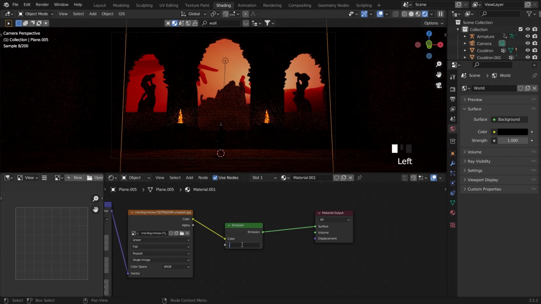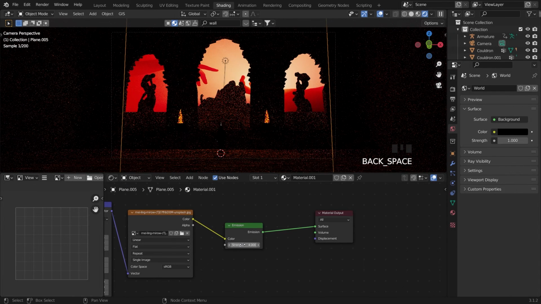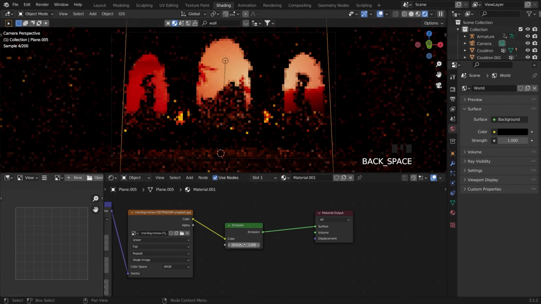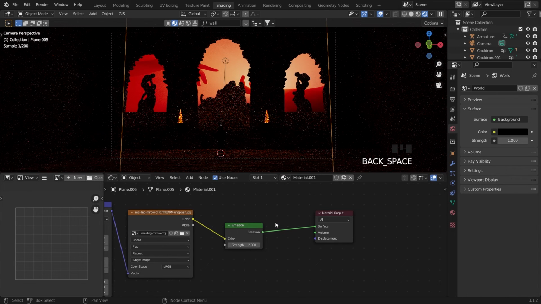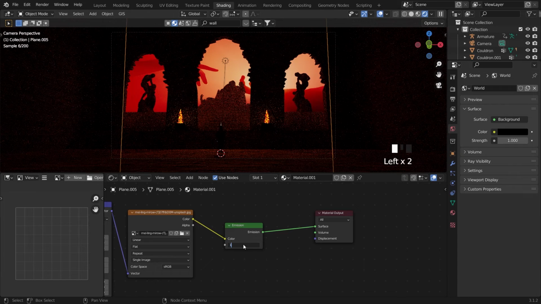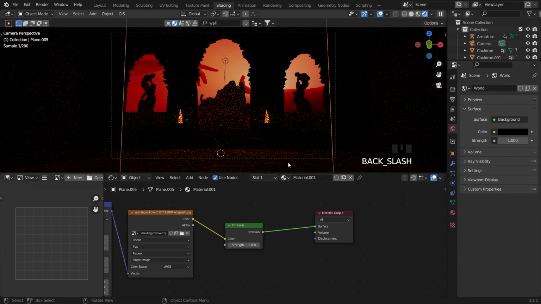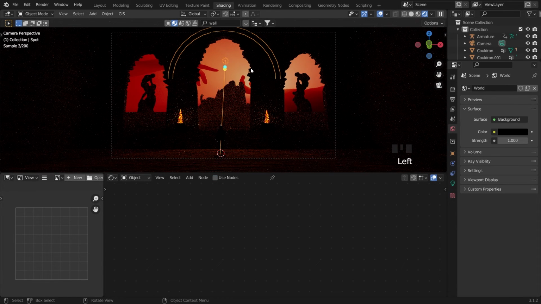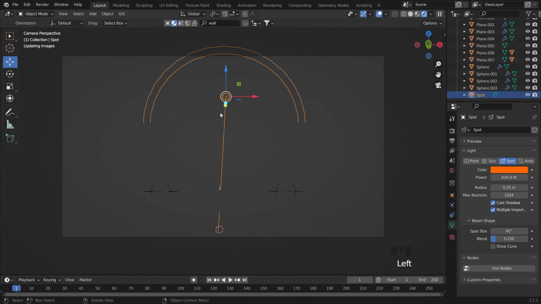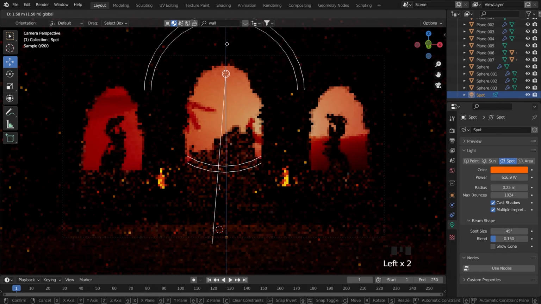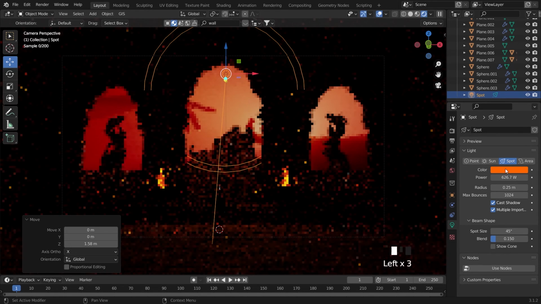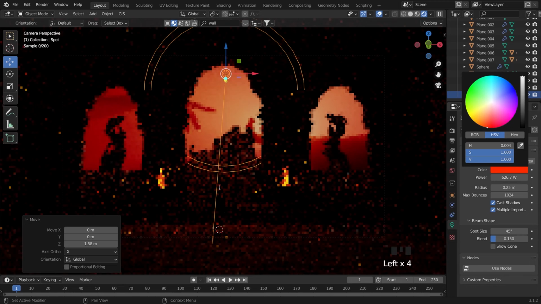I think 400 is too much. I mean just 2000 is enough, but I think I will just use 1000. 1000 is better, but I will use the light. Make it up a little bit like this, and then just use the orange color.